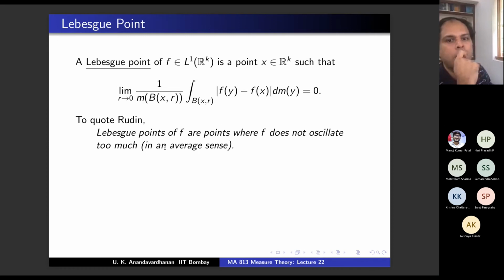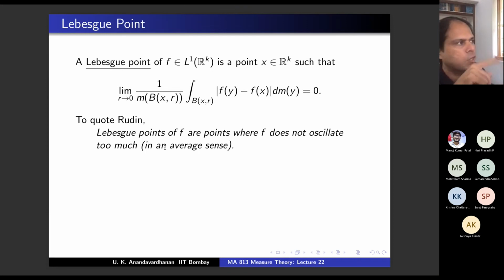But what is this average? Average is 1 by m of bxr, integral over bxr of f dm, but that is just the symmetric derivative of the measure f dm, no? Limit r goes to 0, qr, where qr is mu of bxr by m of bxr.